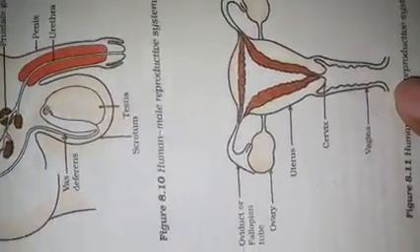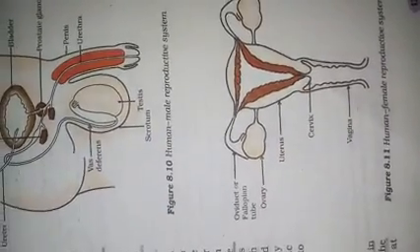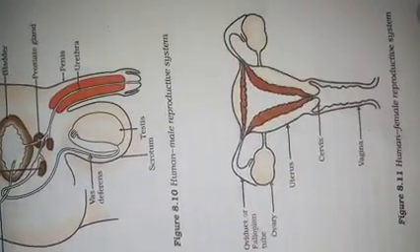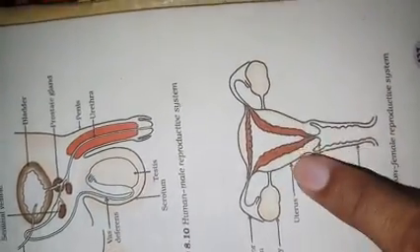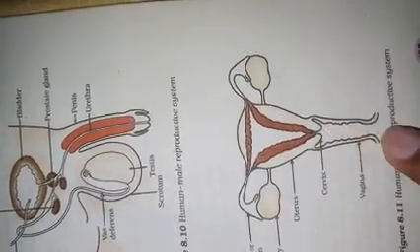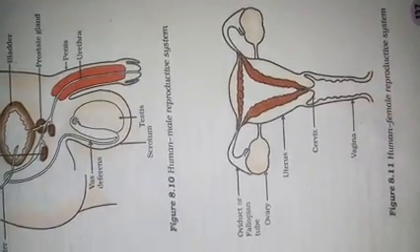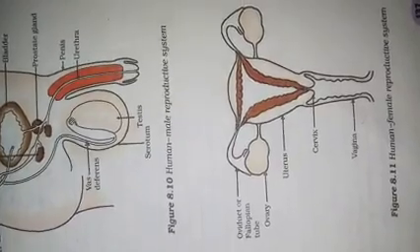This is the female reproductive organ. We can see here one ovary, and one pair of ovaries is found in the female reproductive organ. This is one fallopian tube, and this is the other fallopian tube. The pair of fallopian tubes is seen here, and this is the uterus, this is the cervix, and this is the vaginal tract. These are the two membranes found outside the female reproductive genitalia, called labia majora and labia minora.